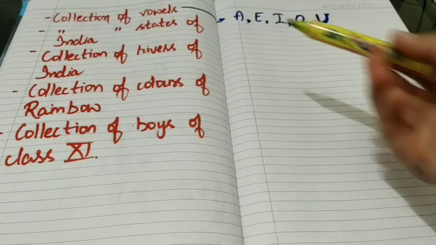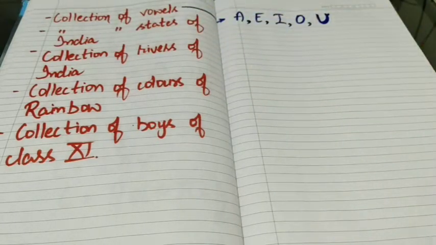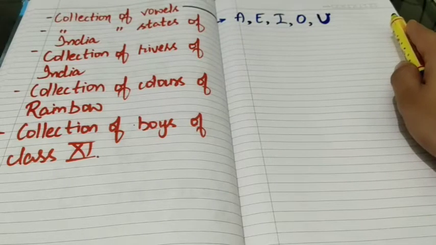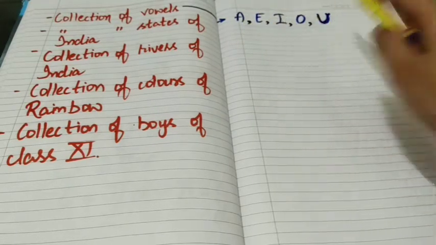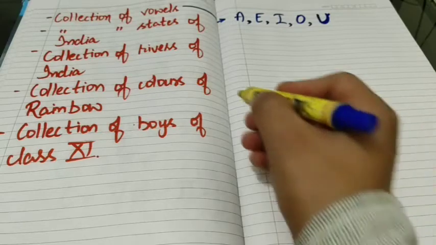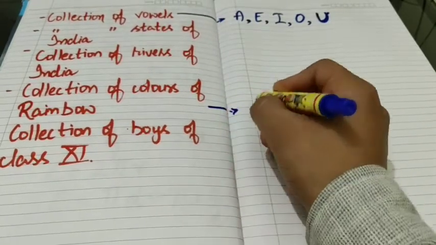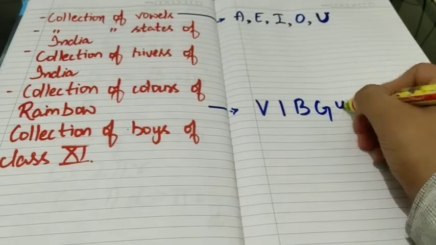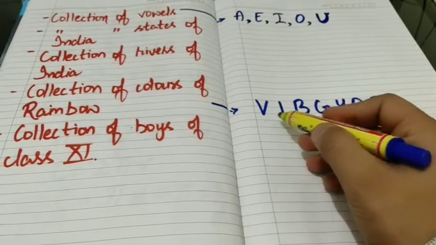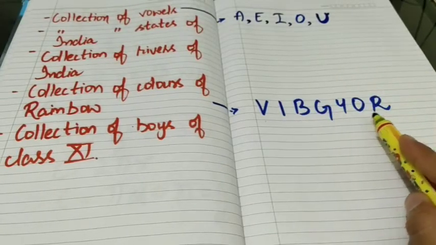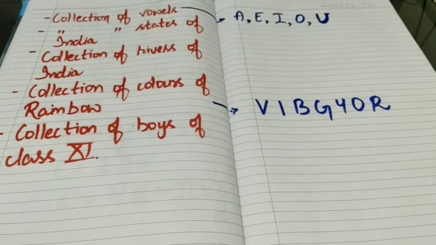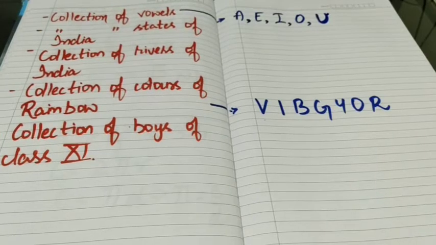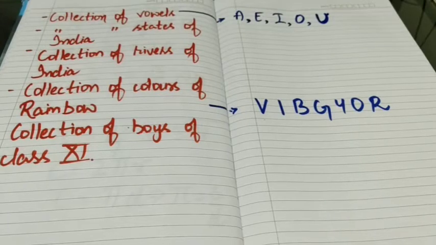Let us consider collection of vowels of English alphabets. We know that there are only 5 vowels in English alphabets, which are A, E, I, O, U. Let us take one more example, collection of colors of rainbow. And we know that they are in the form of Vibgyor, which are violet, indigo, blue, green, yellow, orange and red. So these things are universal. That is, they will remain same under all the circumstances. So these things are well defined.